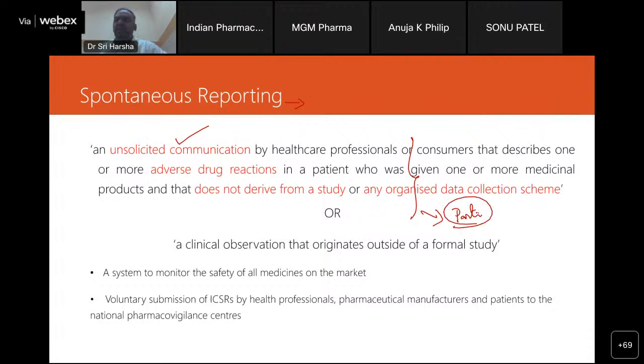You are just moving around the patients. You find a patient complaining of a reaction like fever, chills, or you see thrombocytopenia, anything that is out of the clinical picture that the patient did not complain of while being admitted. Then you look at the drugs that the patient has been prescribed, and you find some causality assessment with the temporal relation and the plausibility.